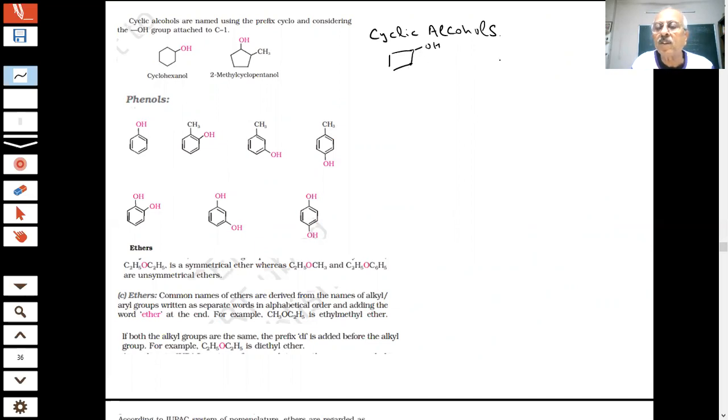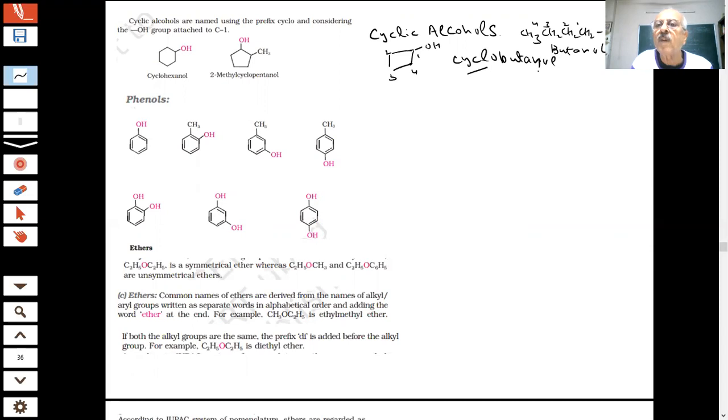And if it was straight, CH3, CH2, CH2OH, this is four carbons, you call it butanol. And if I have four carbons in a ring and an OH group, then it will become cyclobutanol. I put cyclo before that.